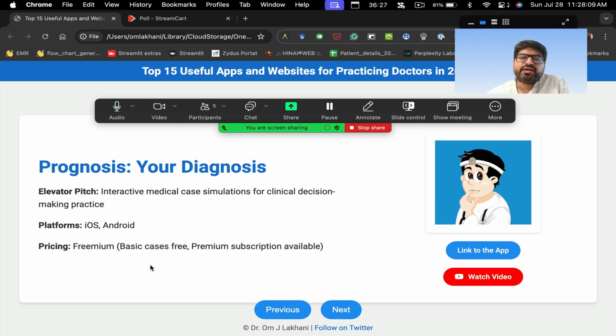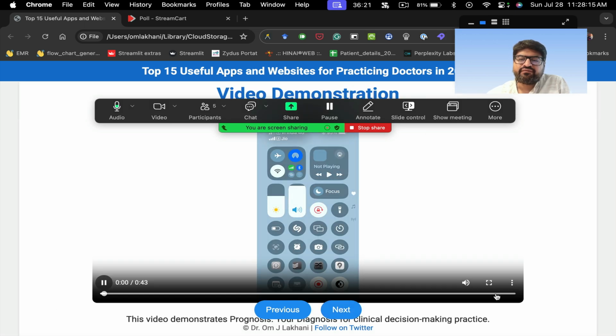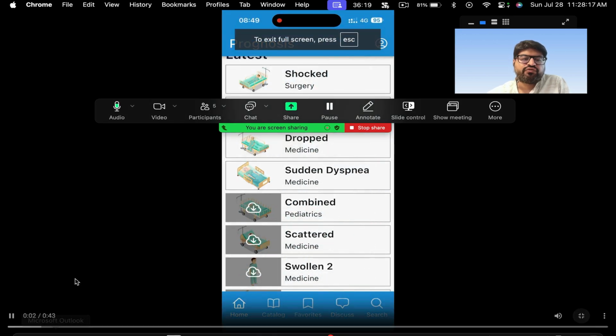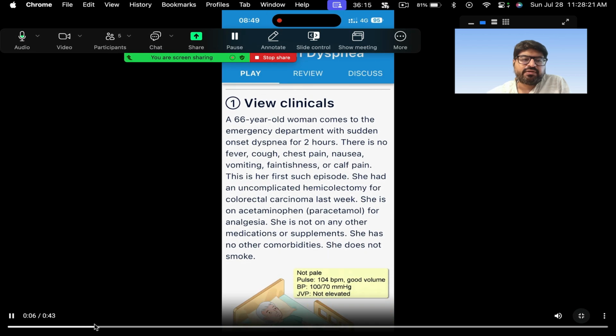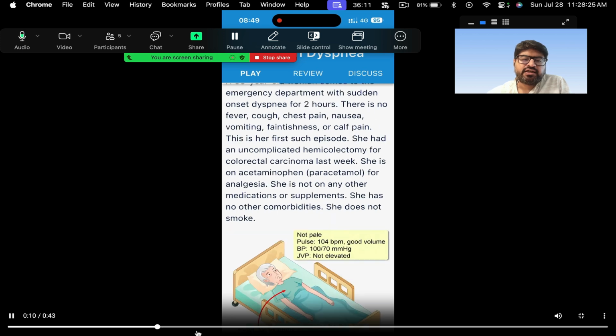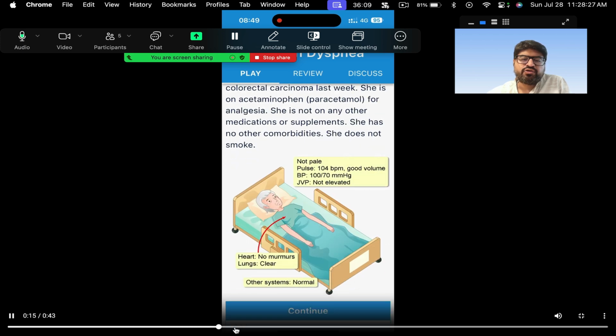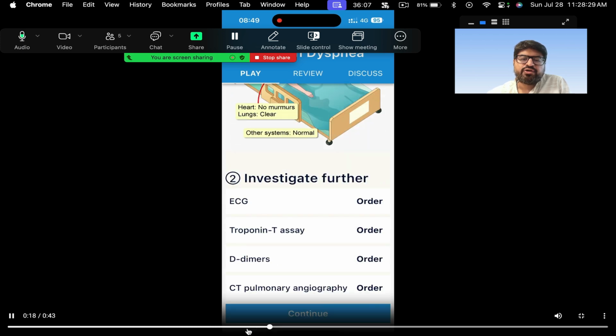So it's a freemium app. Basic cases are free, but there are some premium paid subscriptions also within the app, right? This is available on all platforms. So for example, when you open this app, it looks like this. So these are some cases. For example, you have a case called sudden dyspnea, right? Here you go to this case and you read the clinical notes of the case, and at every point it will ask you some MCQs, right? What investigation would you do further?